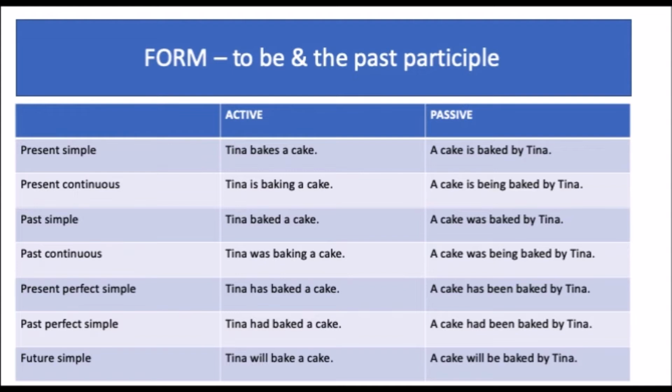Present perfect simple. Tina has baked a cake. In the active form. Passive. A cake has been baked by Tina. Past perfect simple. Tina had baked a cake. In the active form. Passive. A cake had been baked by Tina.